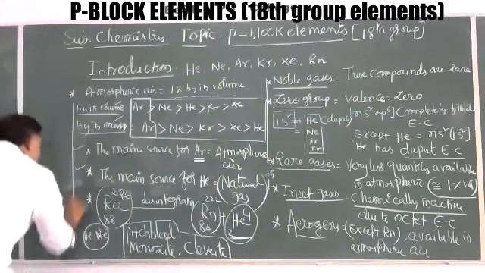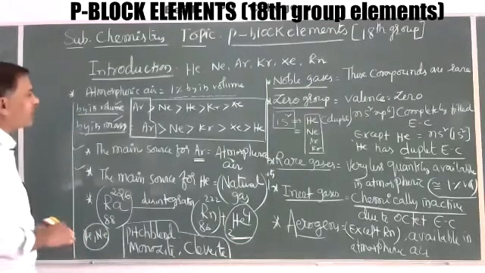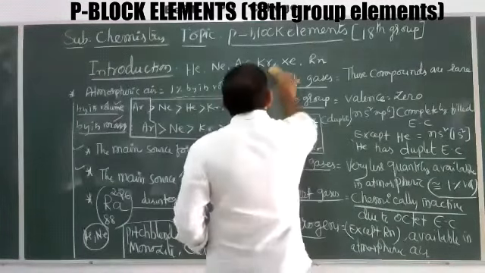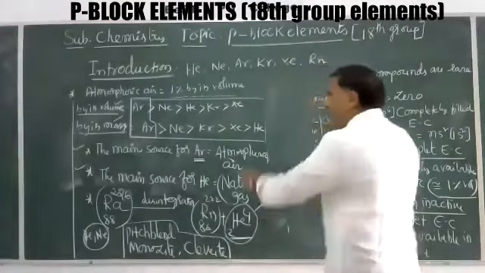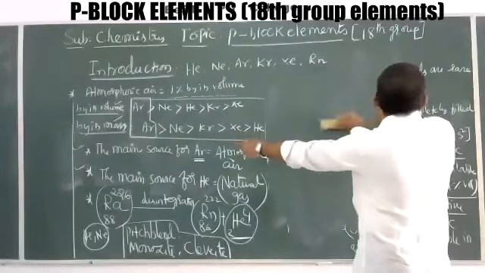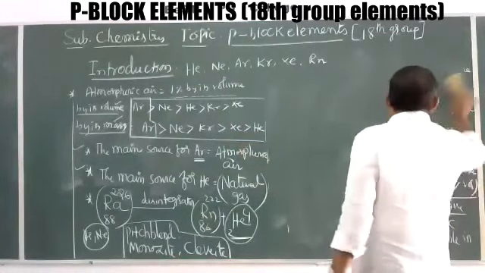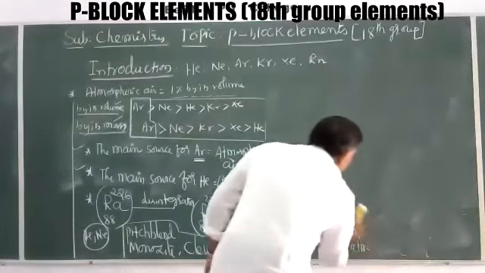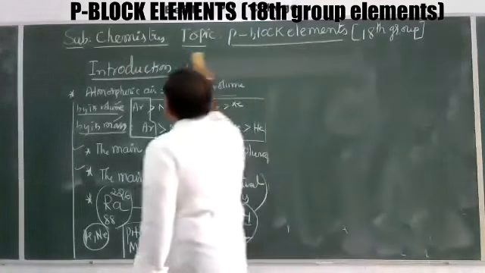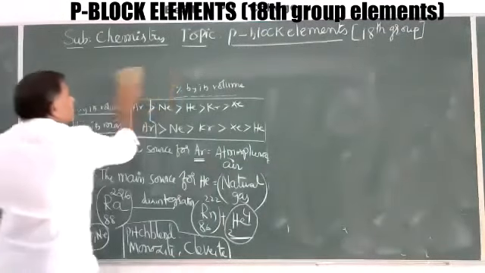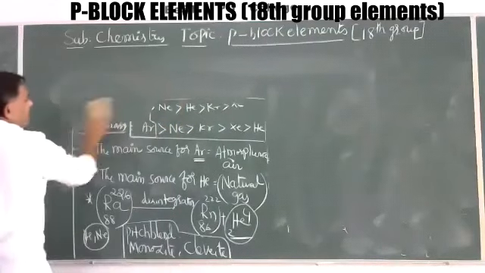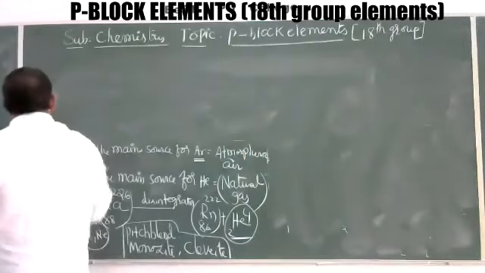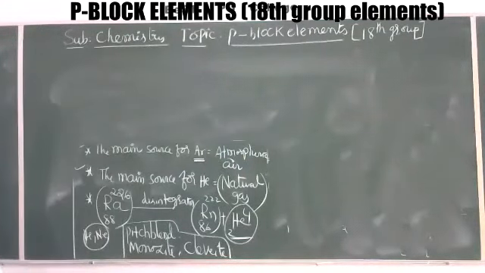These are some important points about the sources of noble gases. This is a very important concept, already asked in the PU examination as a subjective question. The main sources of argon and helium are the key points. After this, the electronic configurations of noble gases, the 18th group elements.